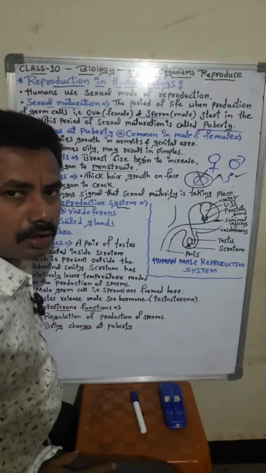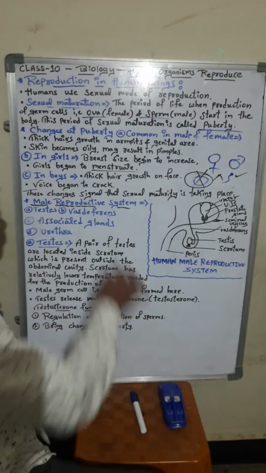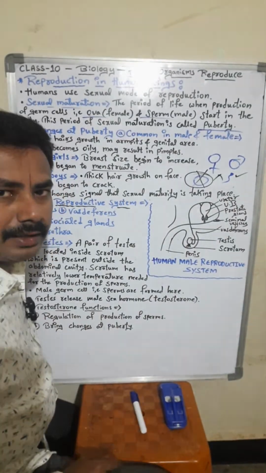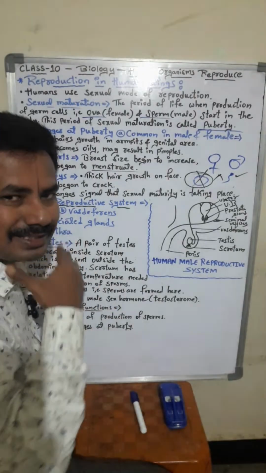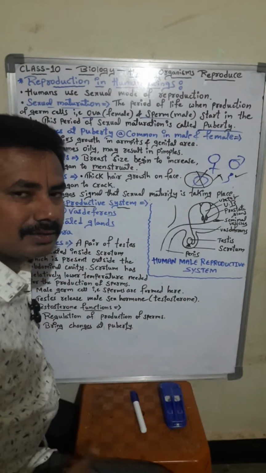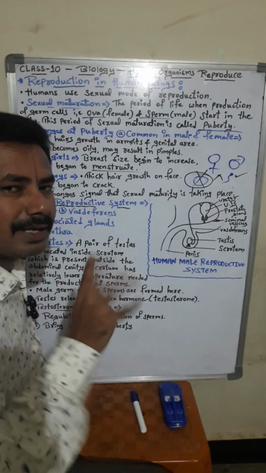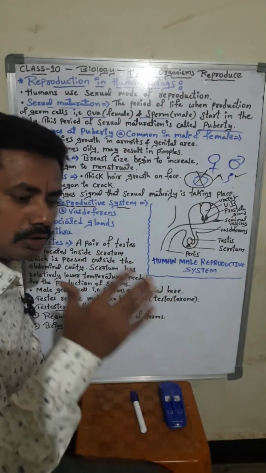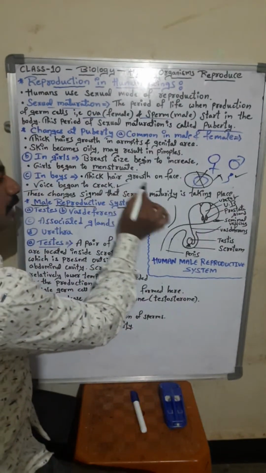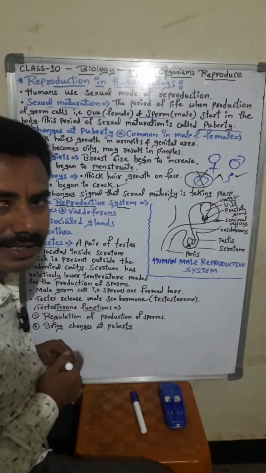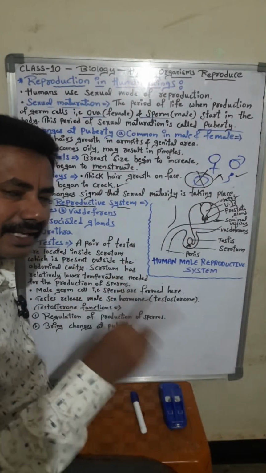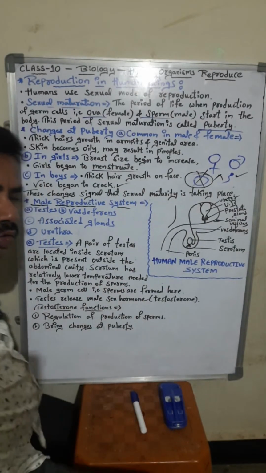What changes will occur in boys or males? The first is thick hair growth on the face, like mustache and beard. On the face the thick hair starts to grow. The second thing is that the voice begins to crack. The boy's voice will change, students. This is called voice cracking. So these are the two changes which occur in males or boys: thick hair growth on the face, and the voice beginning to crack.